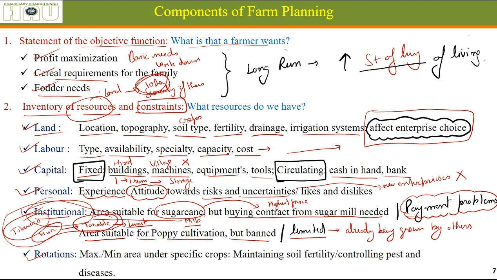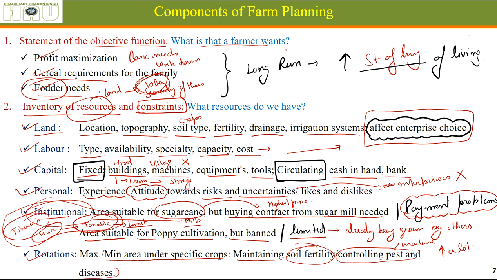Rotations: as some people might have fodder needs, minimum area under fodder crops should be there, so that the fodder requirements of the livestock enterprise are fulfilled, and you do not need to buy fodder from the open market. This maximum and minimum area should be specified. Plus, maintaining the soil fertility, controlling the pest and diseases. You should not be growing the same crop again and again, which is going to create scarcity of particular types of nutrients in the soil. Plus, if you're growing the same variety, same crop again and again, the incidence of pest and diseases can increase a lot.